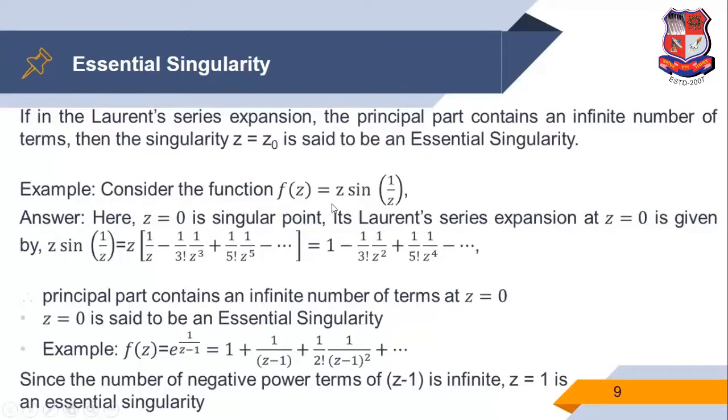Example: consider the function f of z is z into sine 1 upon z. So here z is equal to 0 is a singular point.